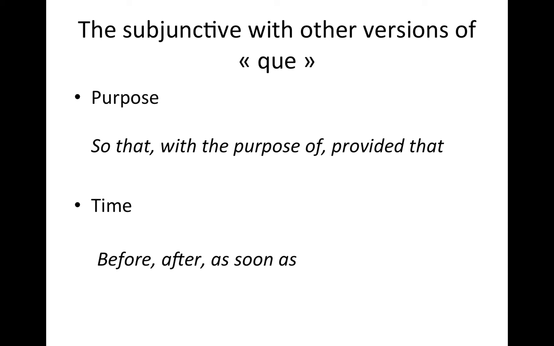In previous chapters, you've seen how the subjunctive is used with expressions of emotions, doubt, negation, and others. There are other instances in which you use the subjunctive, which is in other conjunction words.